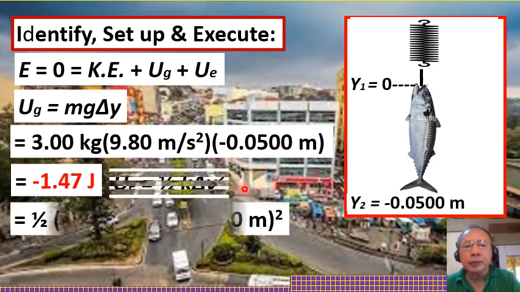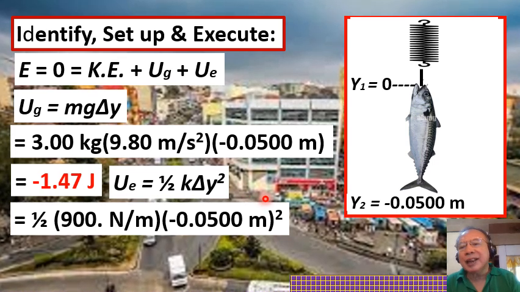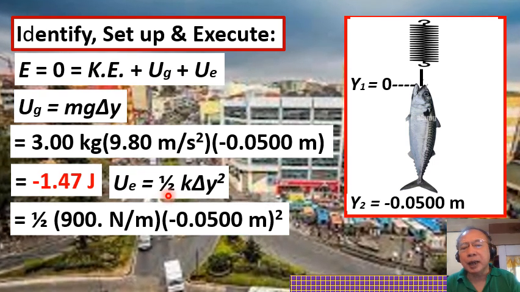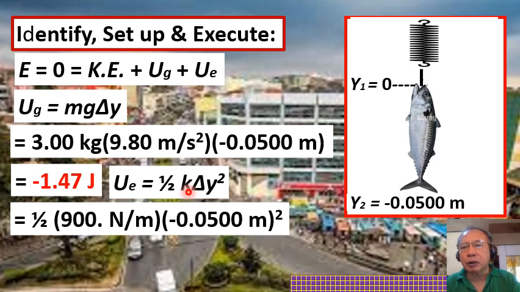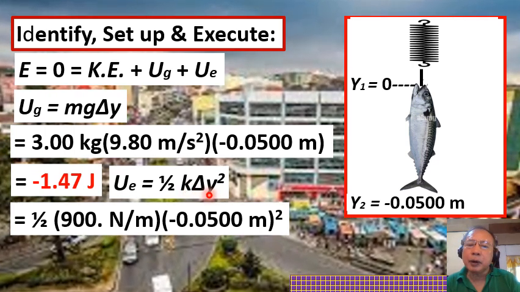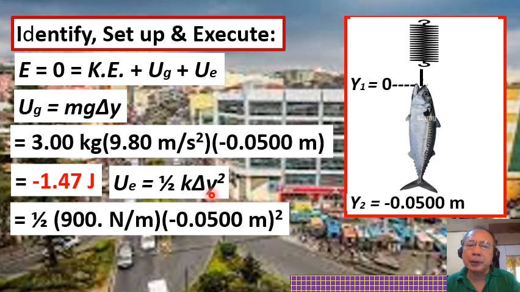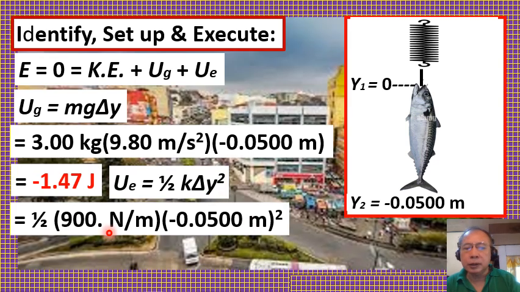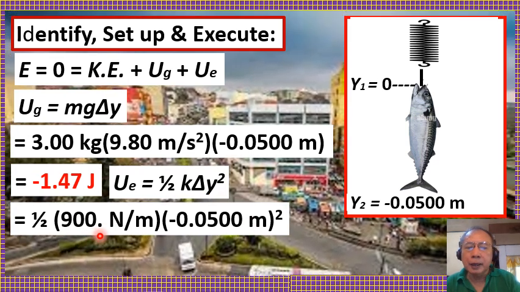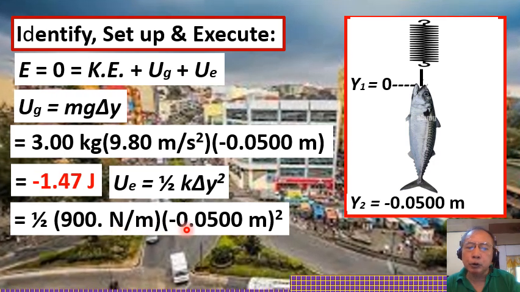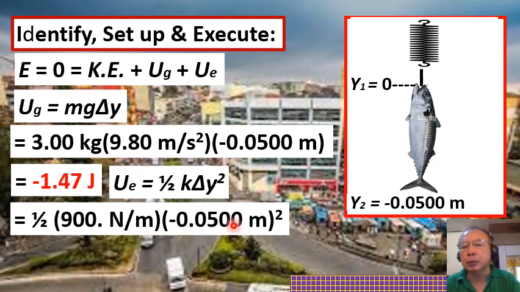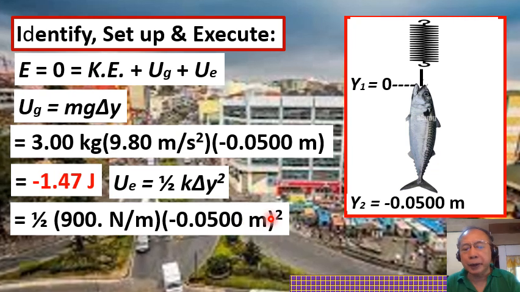Now, its elastic potential energy is expressed as 1/2 of the product of the force constant k and the square of the vertical displacement delta y. So substituting, we get 1/2 of 900 newton per meter multiplied also by negative 0.0500 meter, that will be squared.